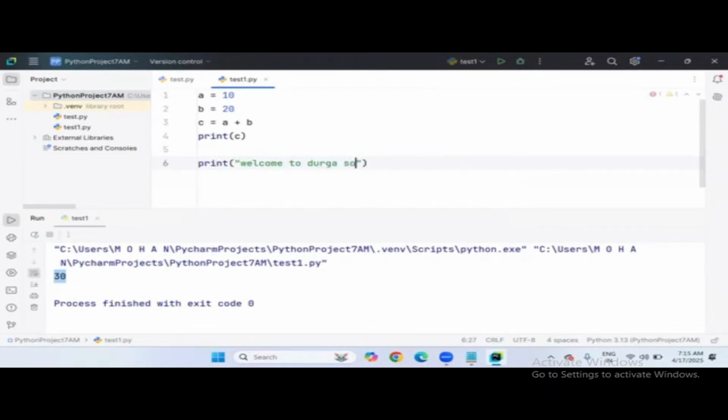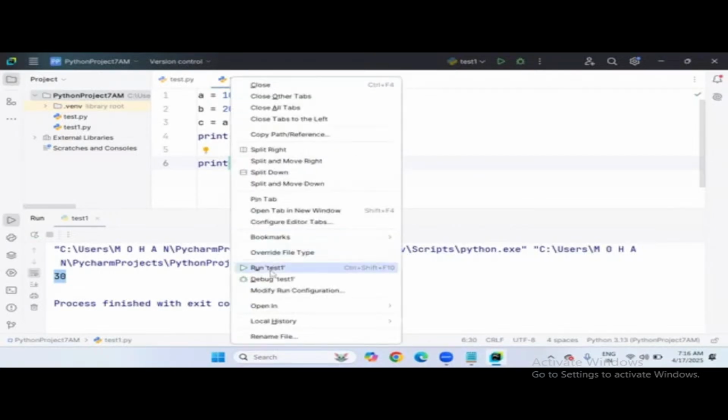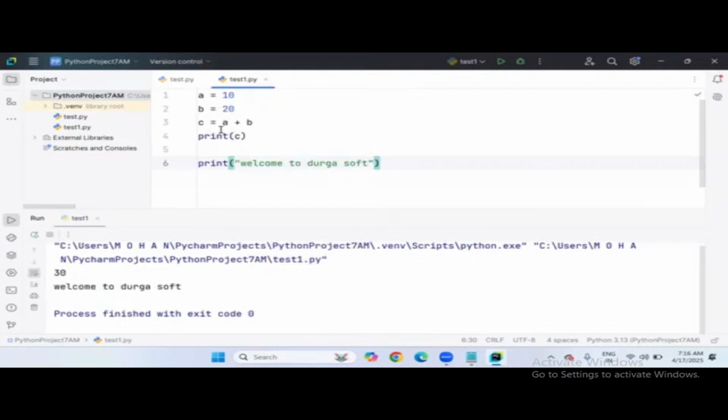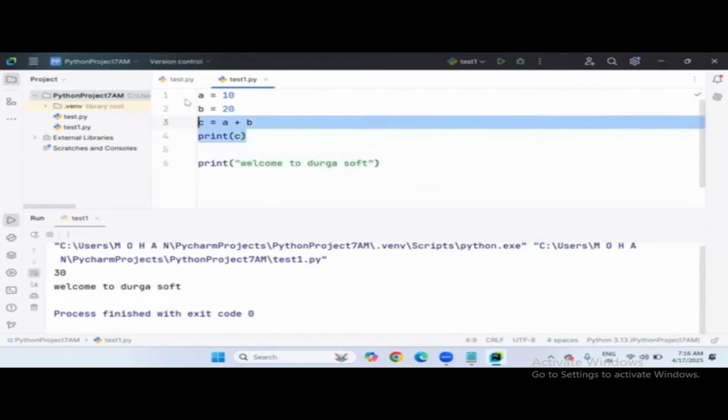This is the line which I'm adding. If I run this program, test one, what is the output? The result will be 30 because of the first four lines, and the sixth line's result we also got, right?